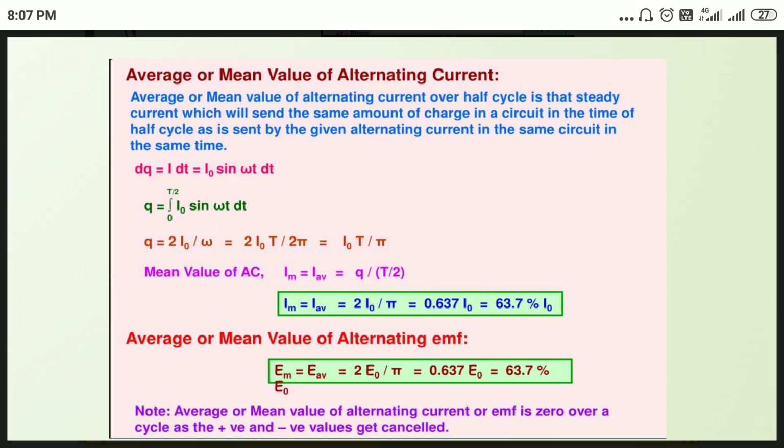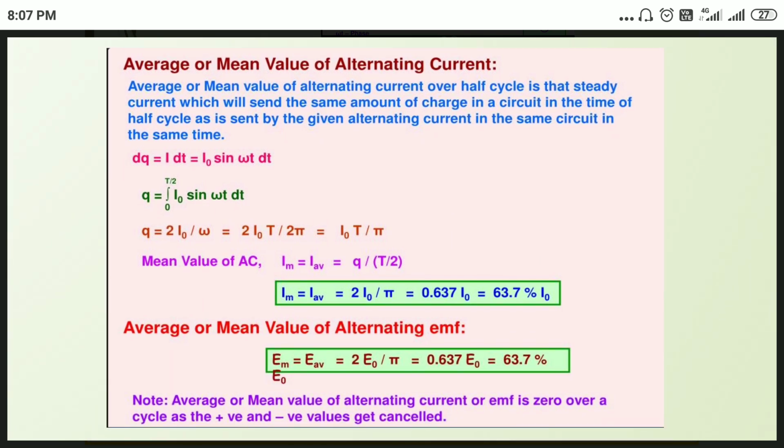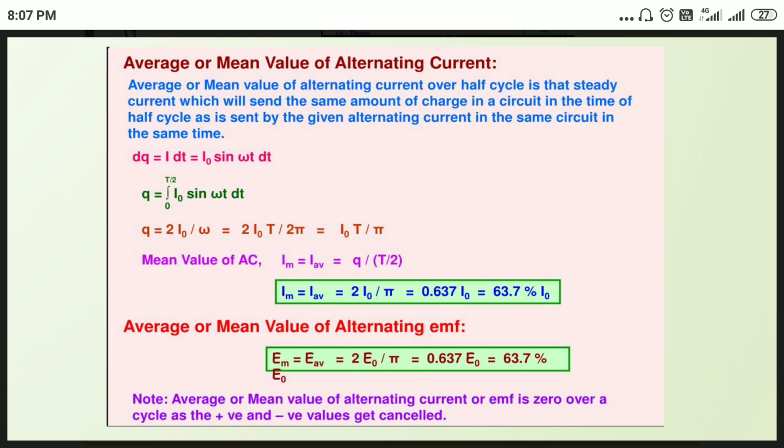the average or mean value of alternating current. What is average current? The algebraic sum of alternating EMF or current per half cycle is the mean value of current or EMF.